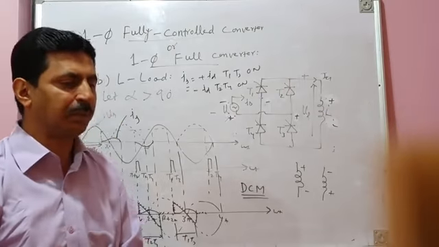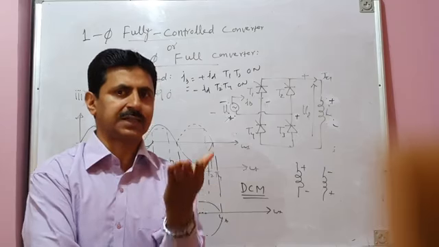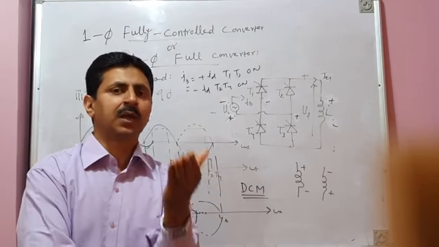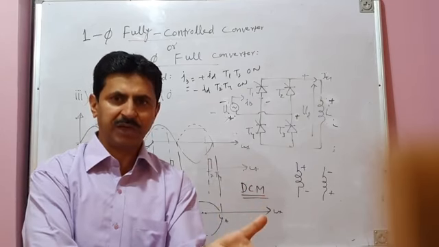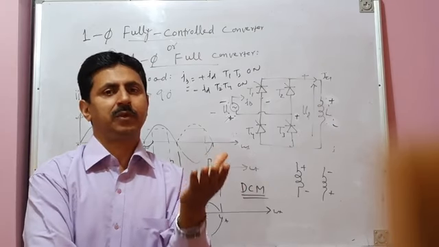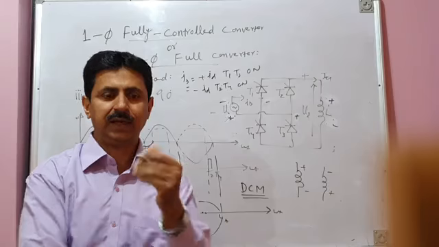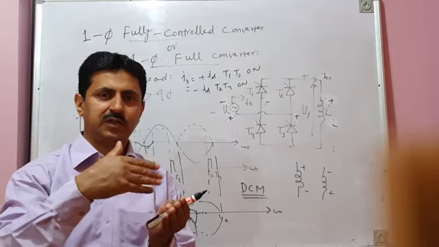So this completes our discussions on a purely inductive load. The summary of the discussion is that alpha less than 90 degrees for a purely inductive load is an abnormal operation, because for alpha less than 90 degrees, your positive volt second area will always be greater than negative volt second area. That means inductor energy released will always be less than energy stored.